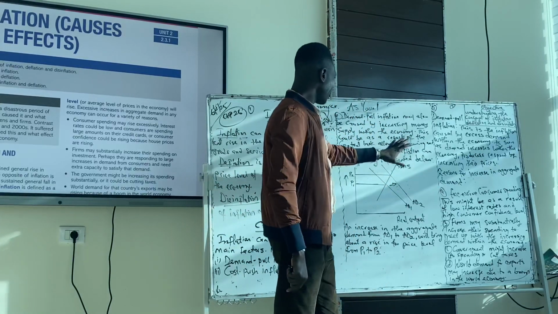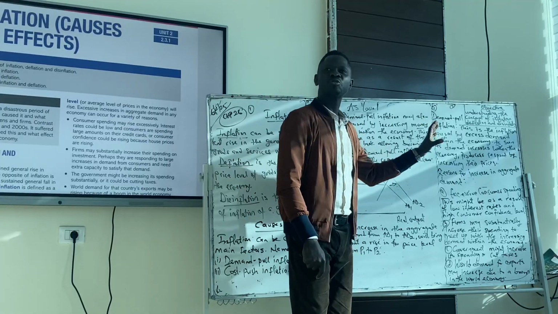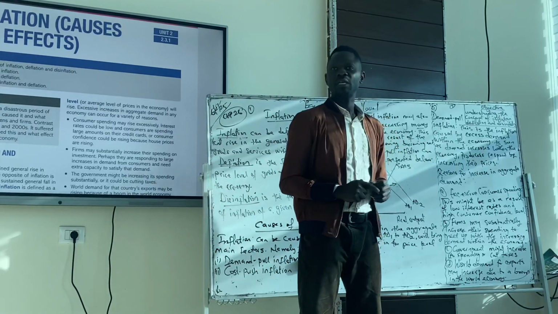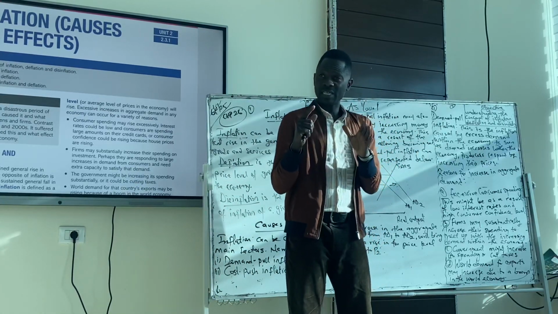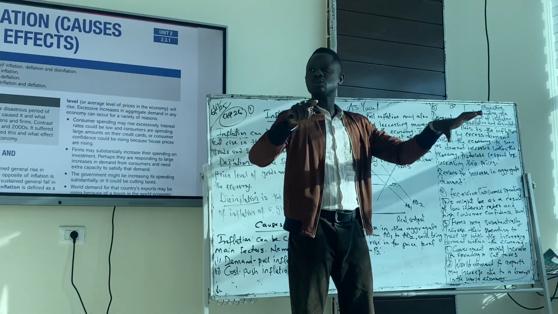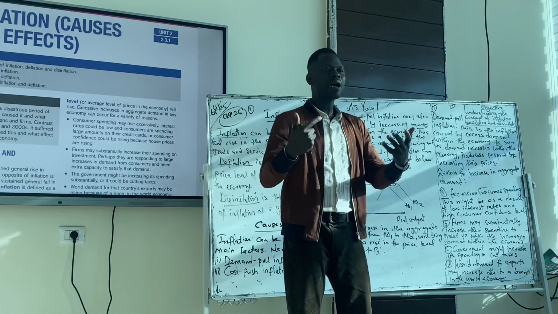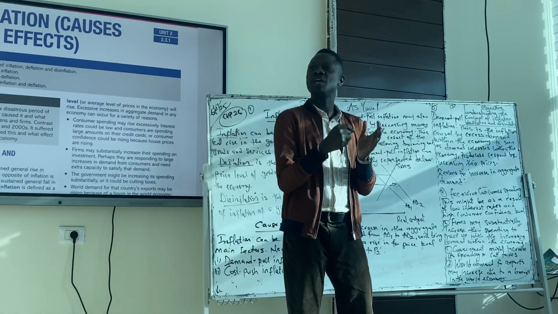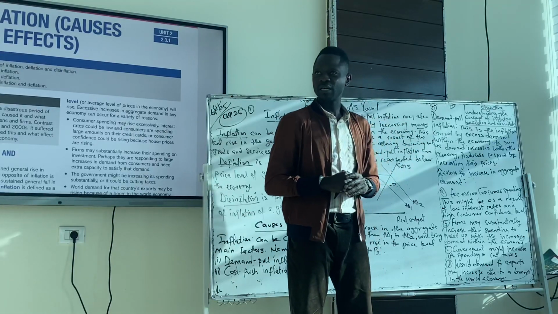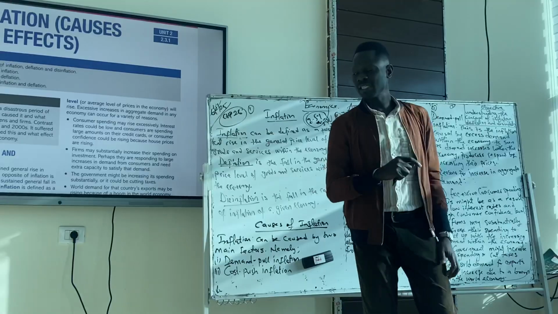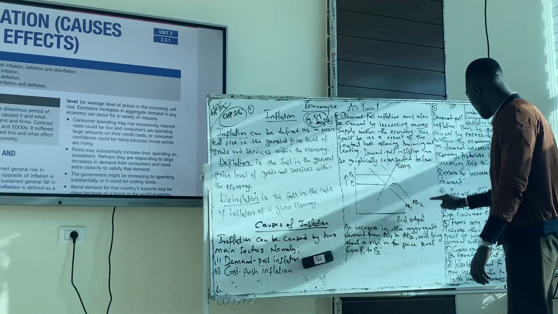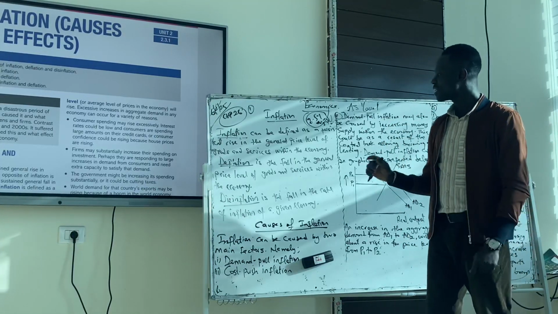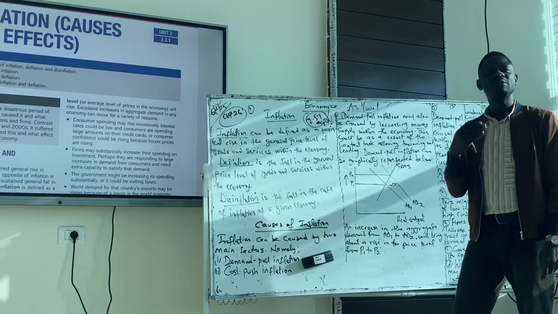And the last one that will cause demand pull inflation is the central bank. The central bank of a country might make money accessible in terms of supply of money. And if there's increasing supply of money, it means different households have a lot of money with them. And because they have a lot of money, maybe because they are able to get loans, they would increase their spending. And that will bring about demand pull inflation. Do you understand the causes of demand pull inflation here? So any reason here will bring about increasing aggregate demand within the economy. And as soon as the aggregate demand increases in the economy, it brings about inflation.